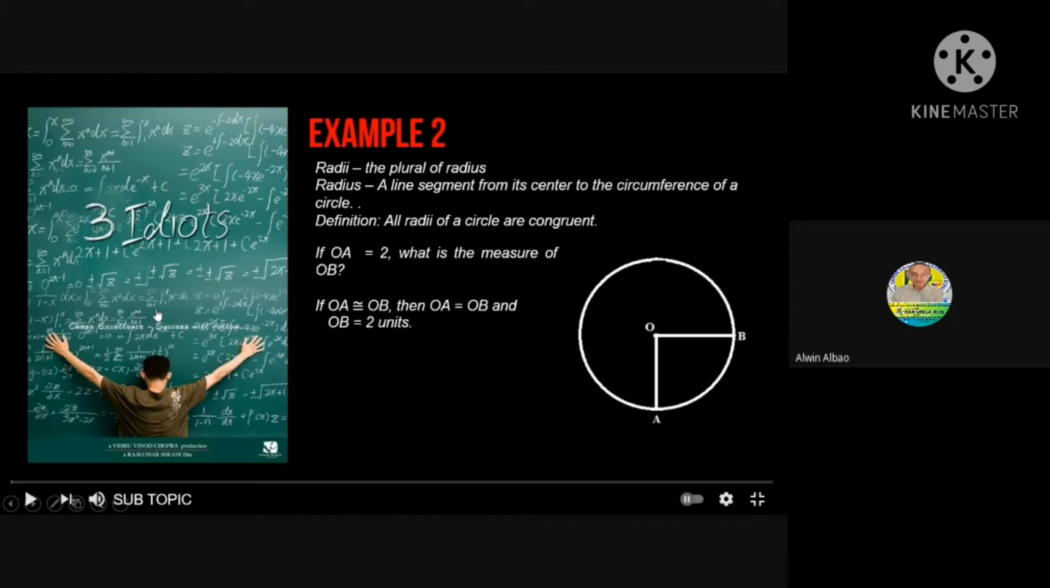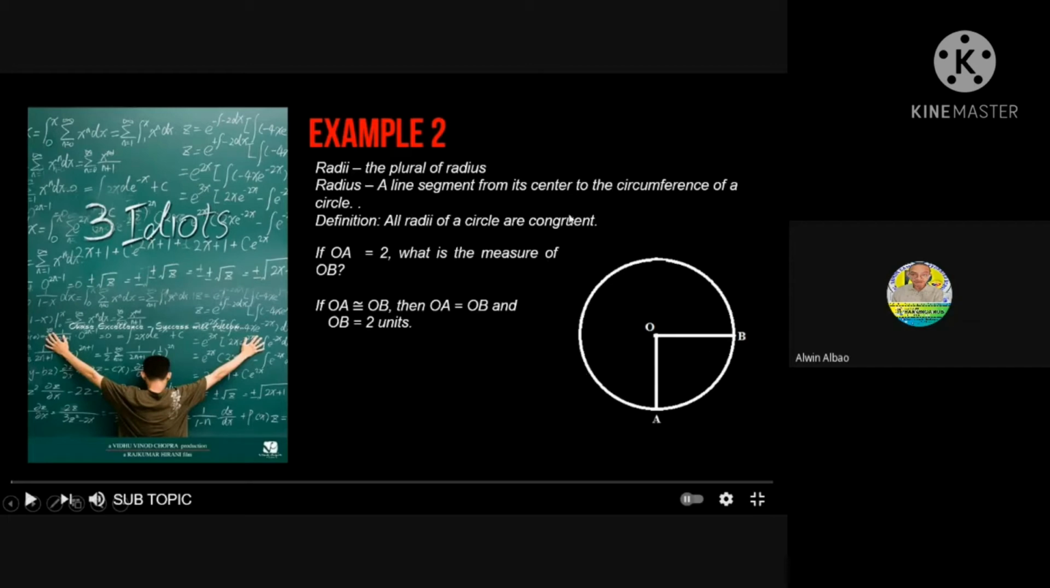Next, example number 2. Radii is the plural of radius. Radius is a line segment from its center to the circumference of a circle. So the definition, all radii of a circle are congruent. Remember, all radii of a circle are congruent. If OA or ray OA is equal to 2, what is the measure of the ray OB?